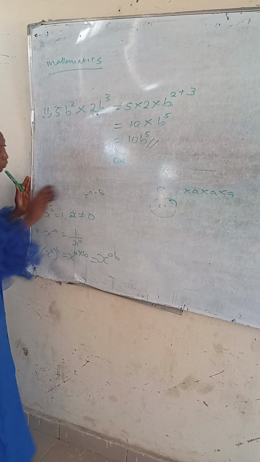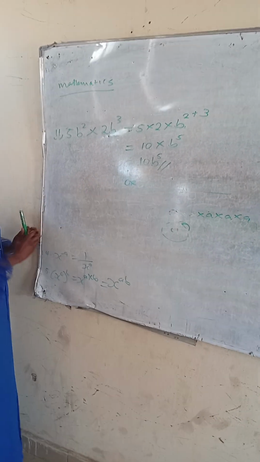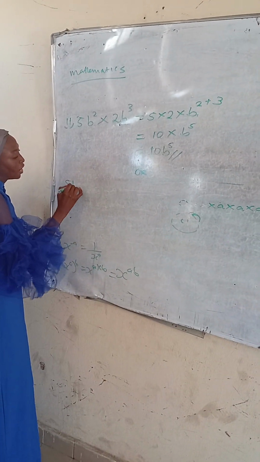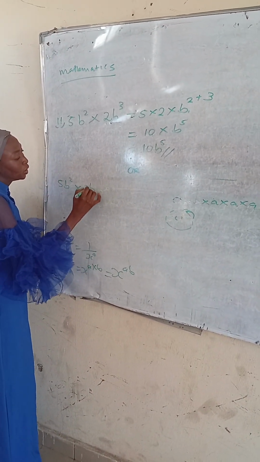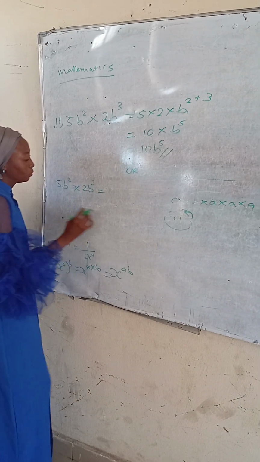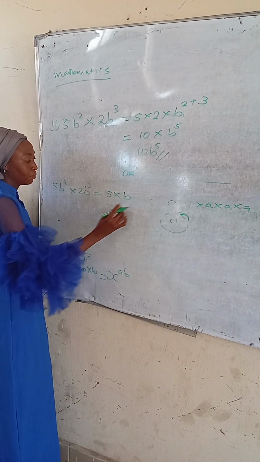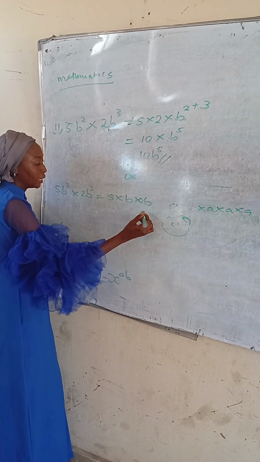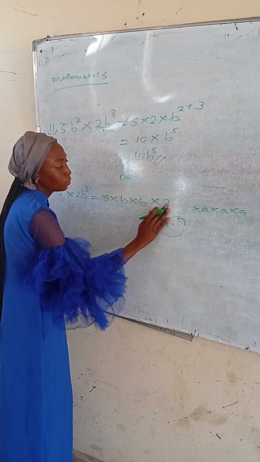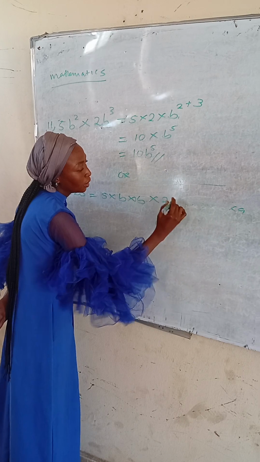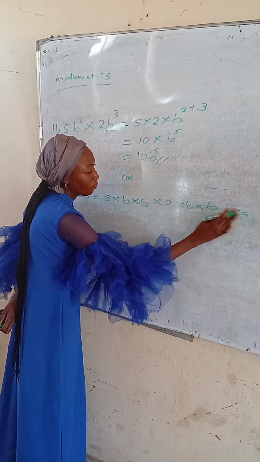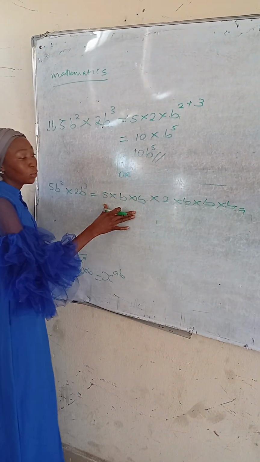Let me do the other way for you. We have 5b squared multiplied by 2b cubed, which is equal to 5 times b times b, then times 2 times b times b times b. This and these are values.